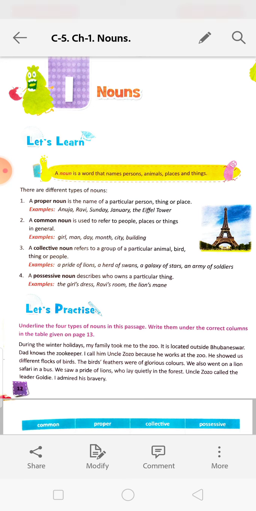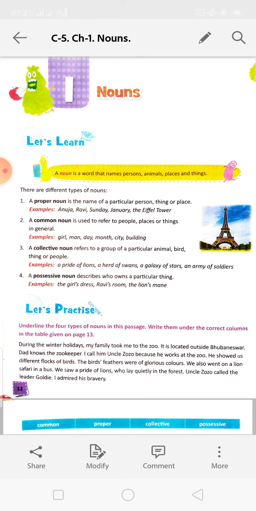Collective noun, number 3. A collective noun refers to a group of a particular animal, bird, thing, or people. So when many people are in a place, we say it is a crowd of people. A flock of birds, F-L-O-C-K, flock of birds. A pride of lions. So lions is a common noun and many lions are there, then we are giving a collective name, that is called a pride of lions.